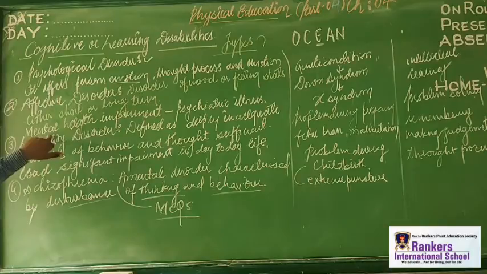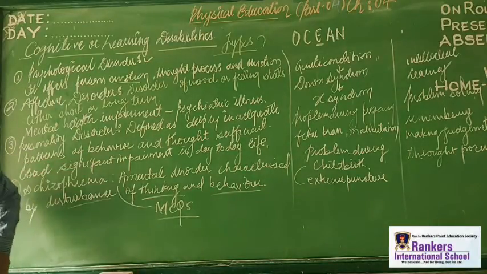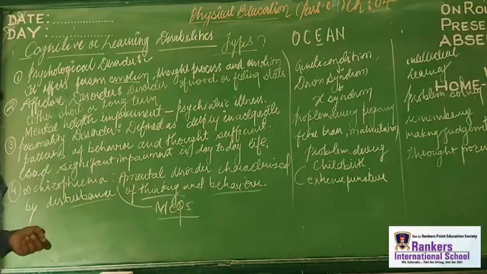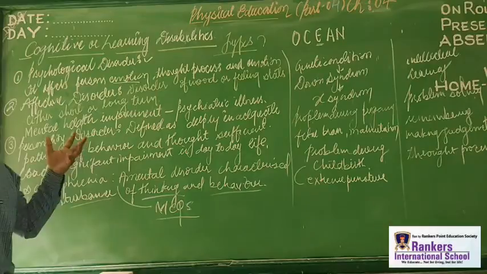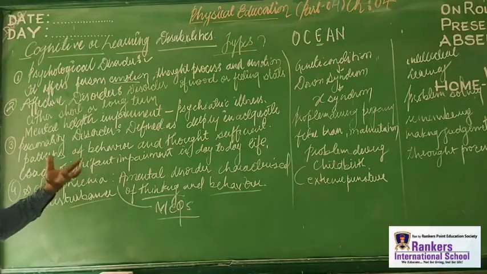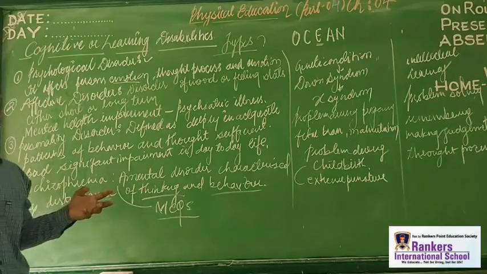Personality disorders define a deep, inadequate pattern of behavior that affects your thought enough to lead to a significant impairment in day-to-day life. Those who have this kind of cognitive disability face different kinds of problems in their daily life. Schizophrenia is a kind of mental disorder characterized by disturbance of thinking, mood, and belief.